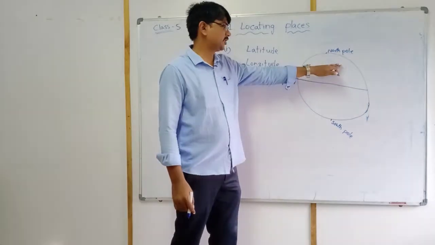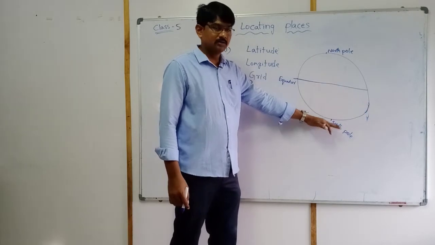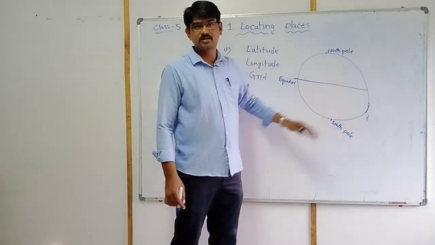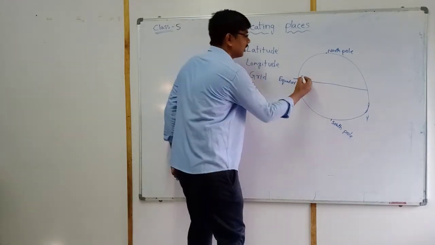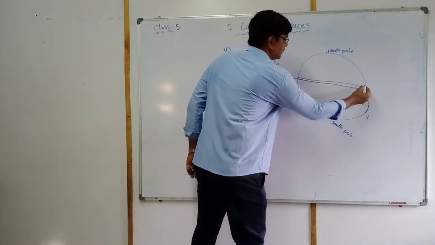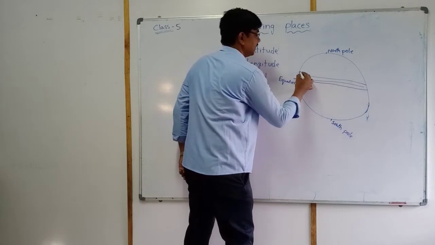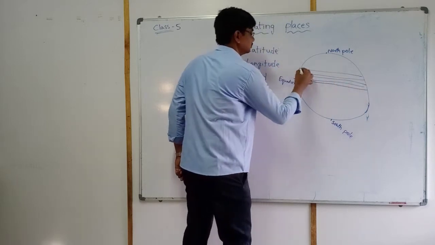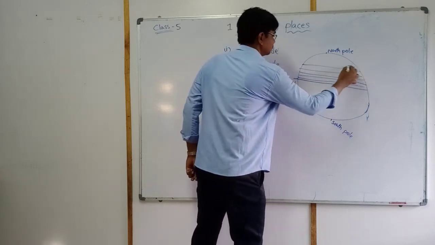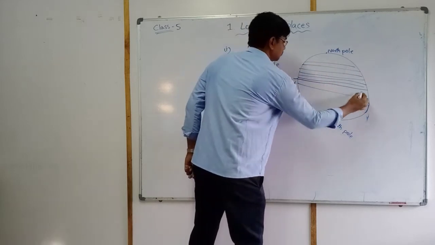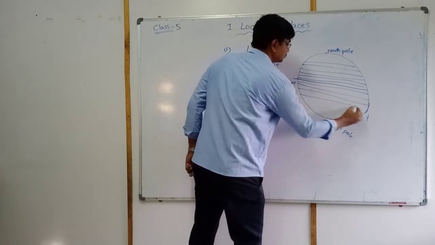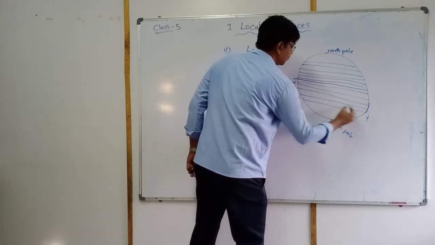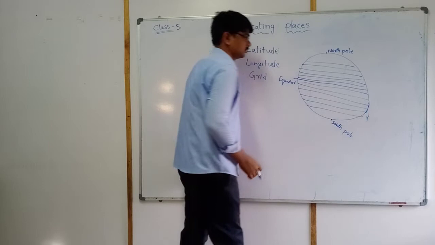From the equator below to the south pole side is called the southern hemisphere. So they are drawn halfway like this. These are called latitudes.